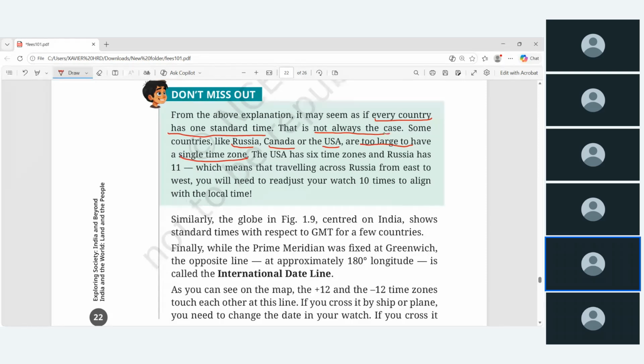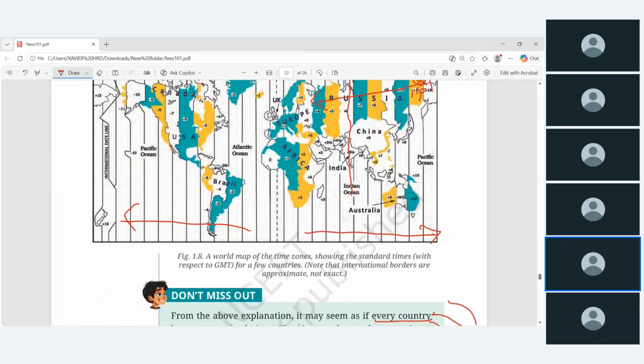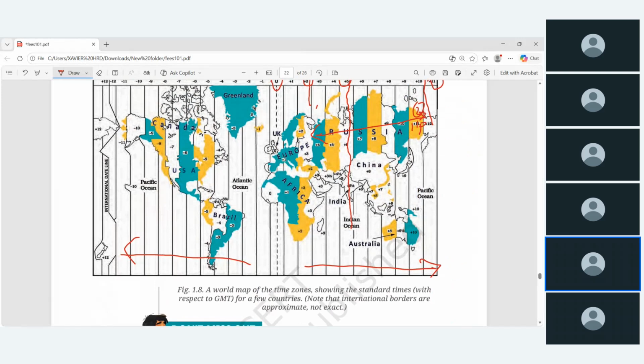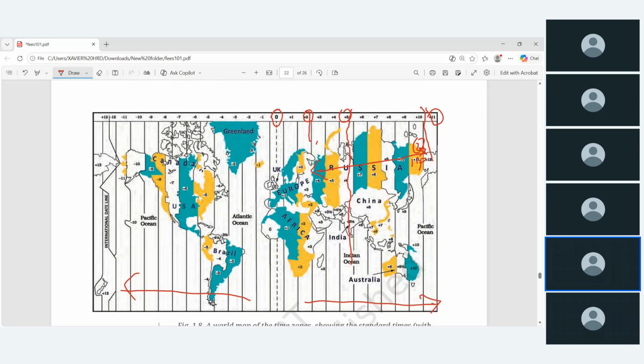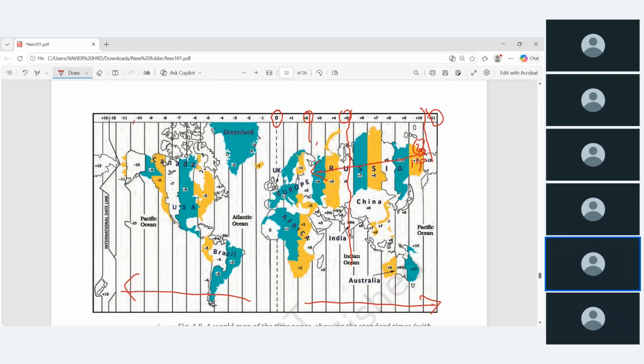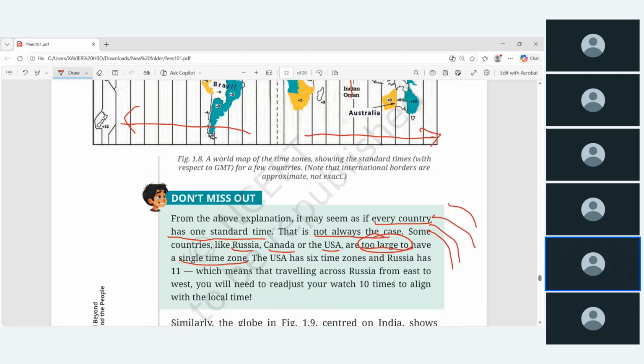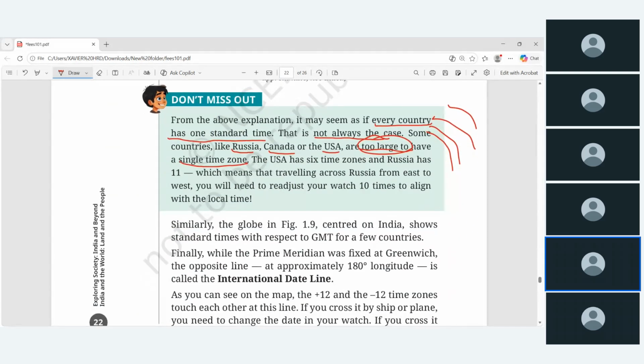Yeah, too large in எதை mention பண்றீங்கன்னா longitude வந்து every 15 degree தானே mention பண்றோம். Okay, so every 15 degree போது, so according to their area, it is too high. If you take Canada, so this up to here, and if you take USA, so அதோட பரப்பளவு அதிகமா இருக்கு, the area is too high, so that is why they cannot fix one single standard time. So that is why they have multiple time zones.